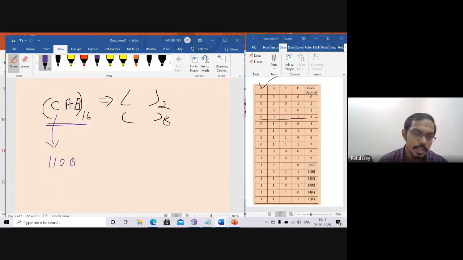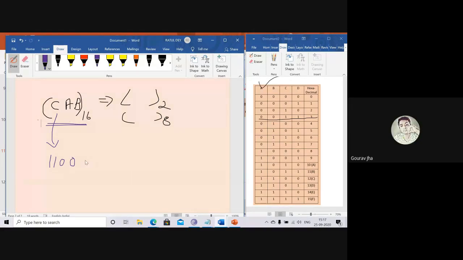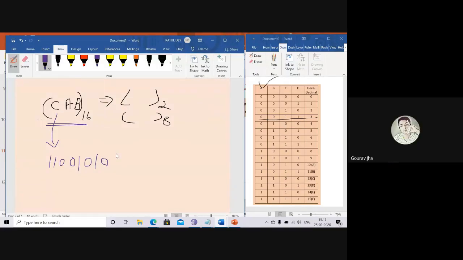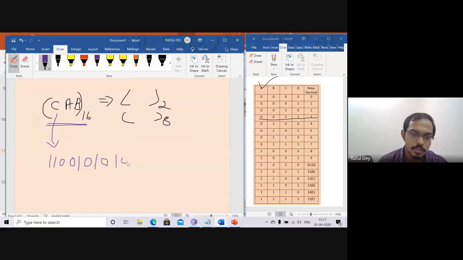What is the value of A? 1010. What is the value of B? 1011. Now how can we convert this binary to octal?